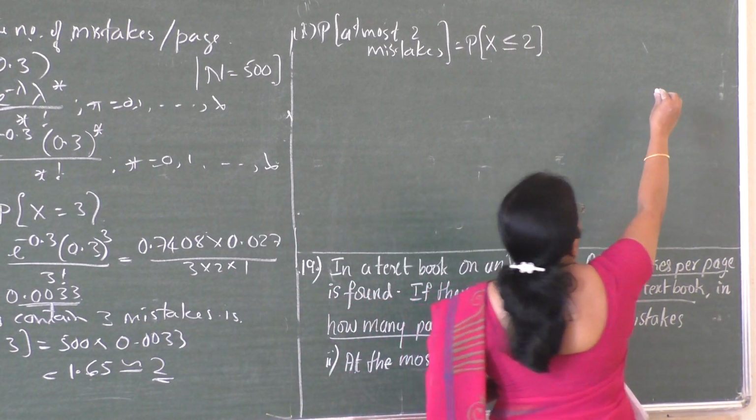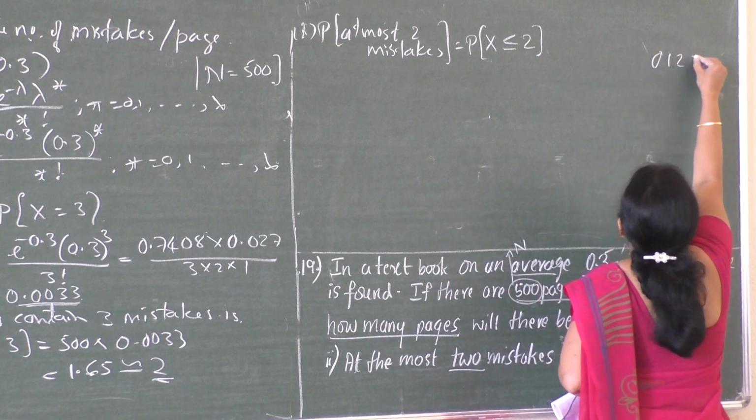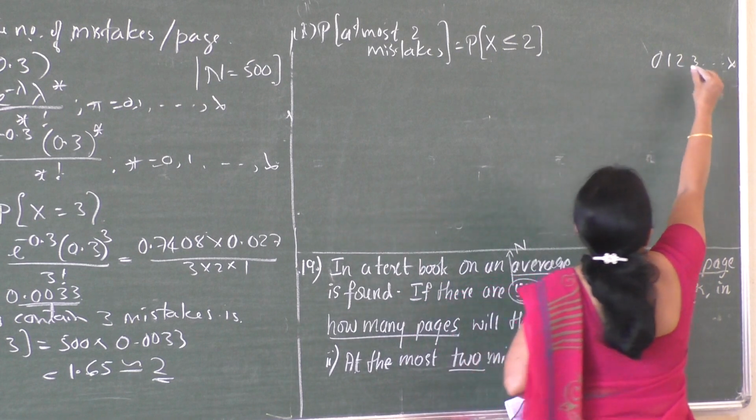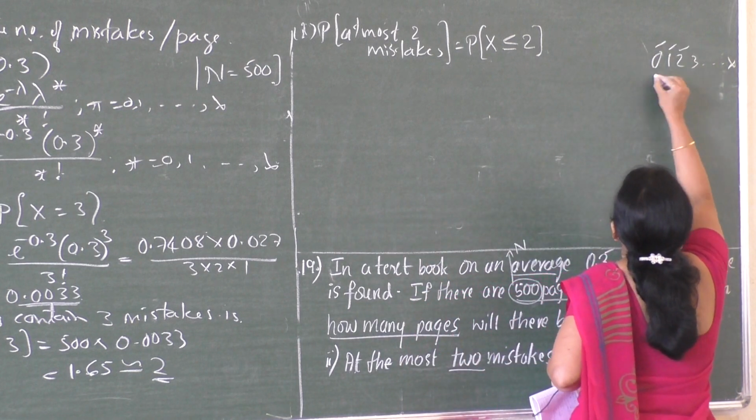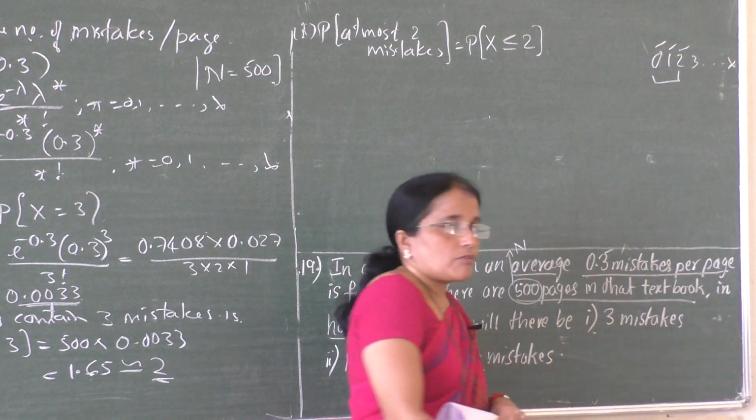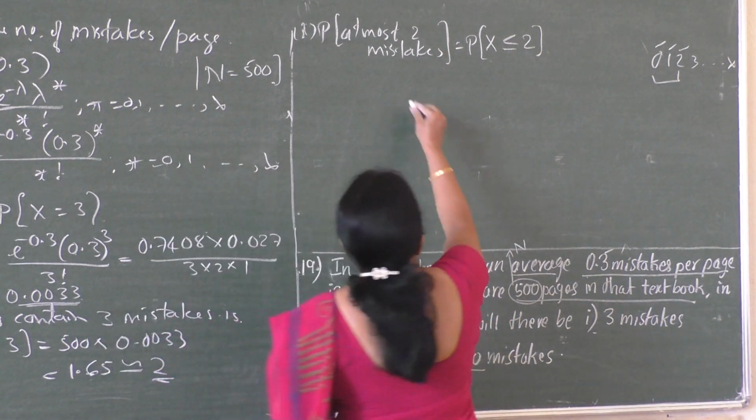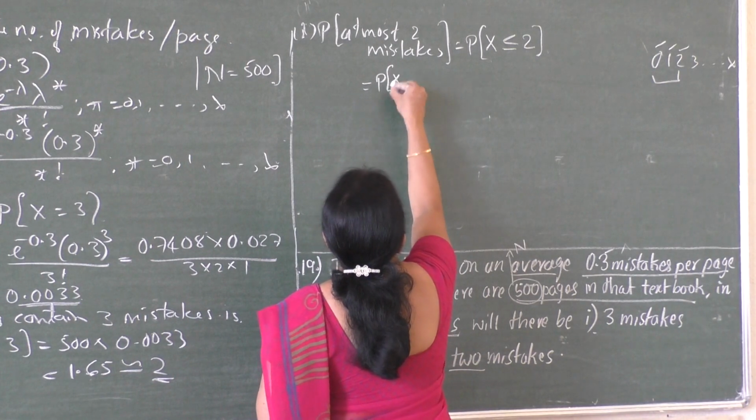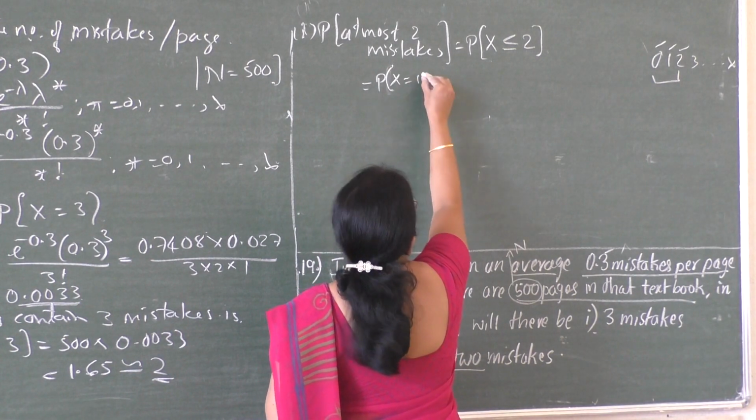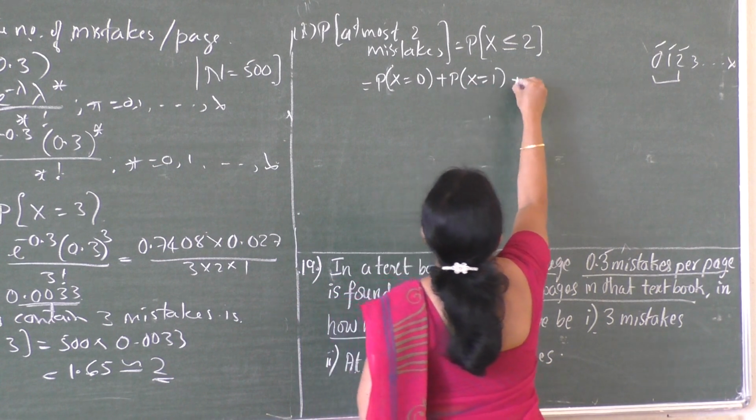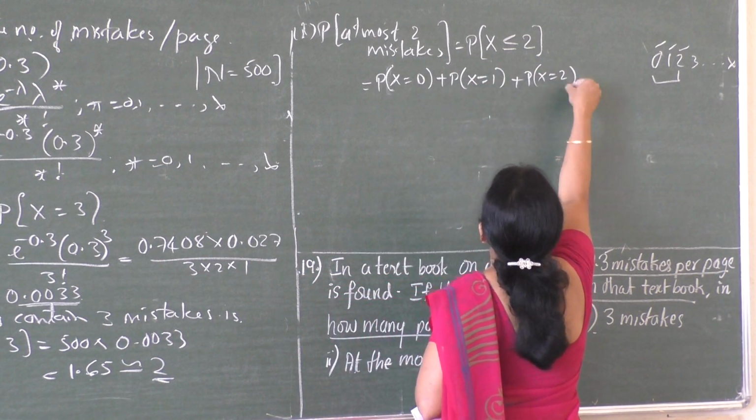Now, which are the values required? Look at the range: 0, 1, 2, 3, 4 up to infinity. Less than or equal to 2, either 2 or less than 2. These 3 values are required. We want 0, 1 and 2. So let us substitute those. Probability of x equal to 0 plus p of x equal to 1 plus p of x equal to 2,